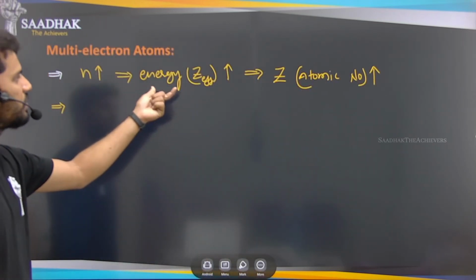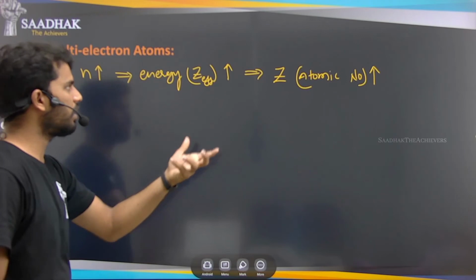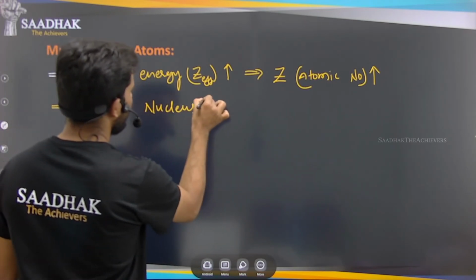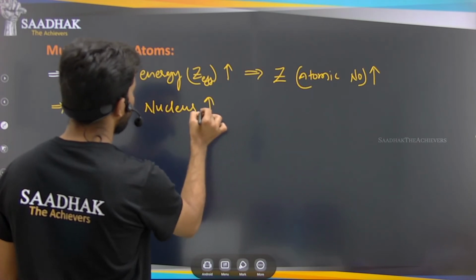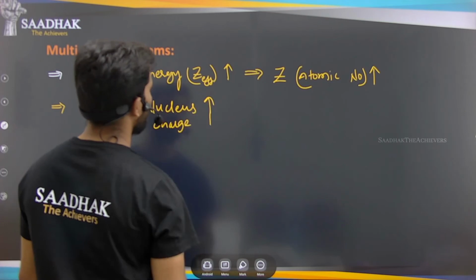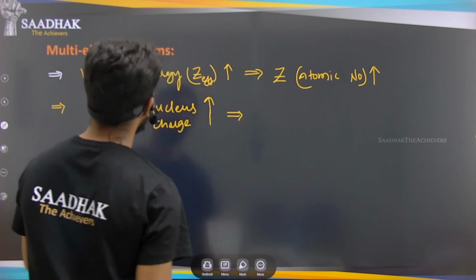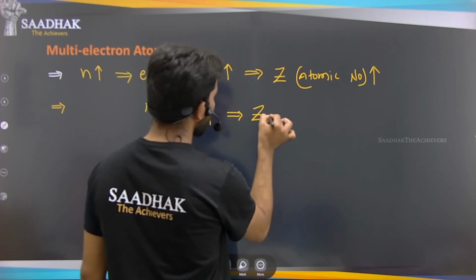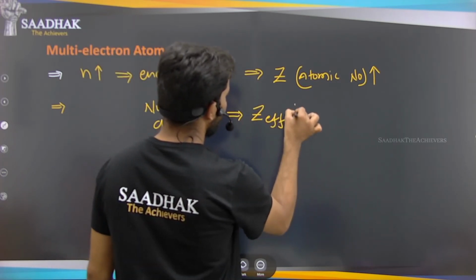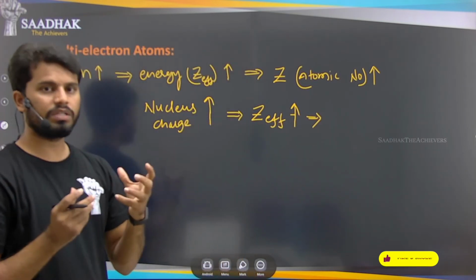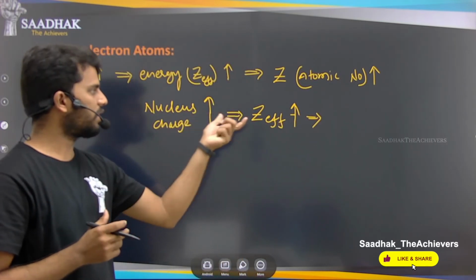The net charge of the nucleus is also increasing. So the nucleus charge increases, and when the nucleus charge increases, ultimately what happens? The Z effective energy also increases. So what happens because of this? The electrons which are present in the orbitals, the nucleus has more